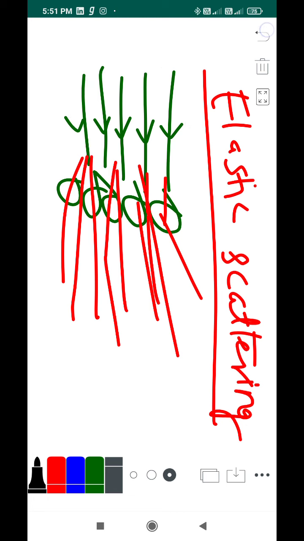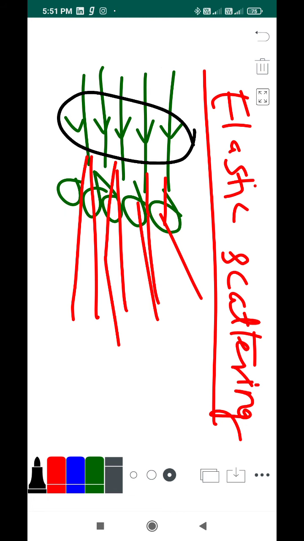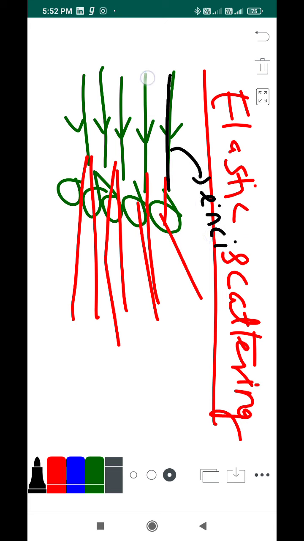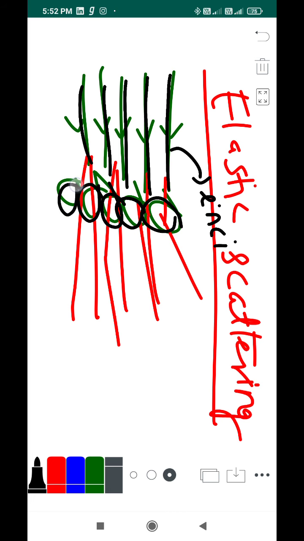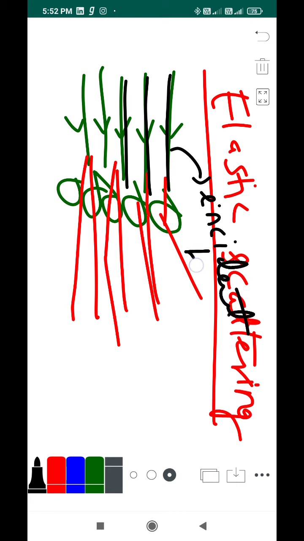When you have a group of rays, you call those rays a beam. I call this the incident beam because the rays are incident on my medium, as you know from refraction. So I'll call this group of rays the incident beam.